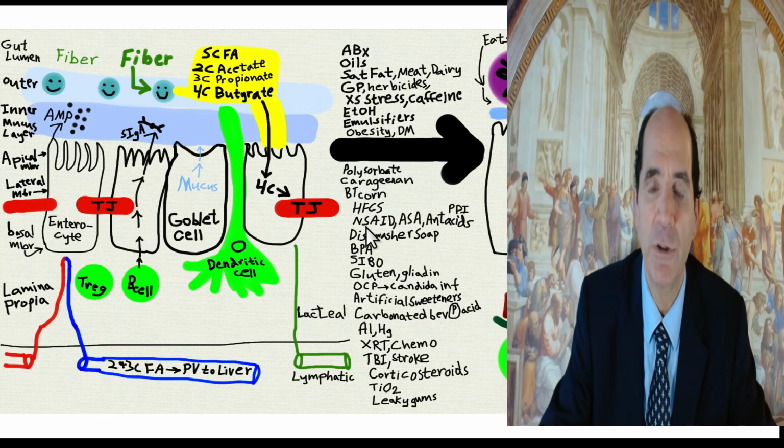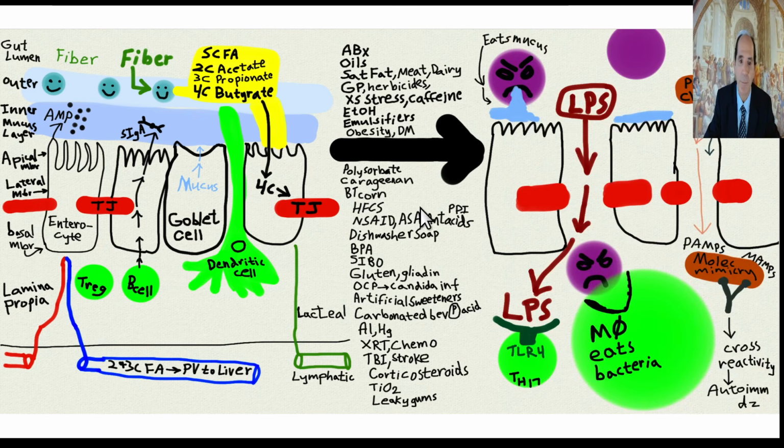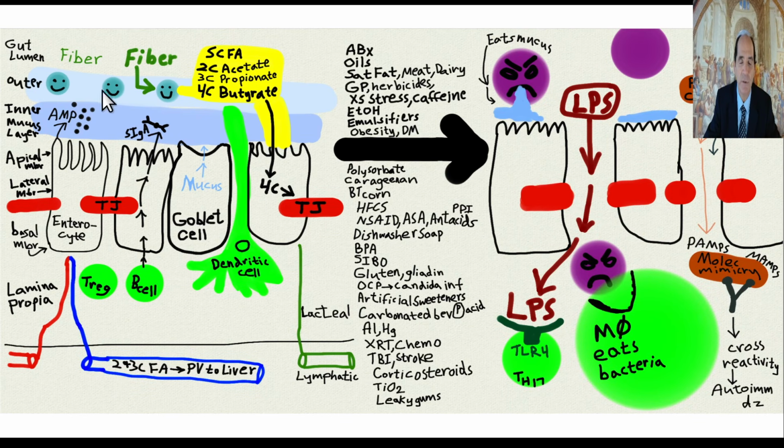So, here's leaky gut. I should have shown you this right away. Sorry I didn't go right to the pictures. So here's a picture of leaky gut. And basically the dietary fiber is taken by the good bacteria. There's only two types of gut bacteria, good bacteria and bad bacteria. Don't worry about all the names, that's not going to help you. Good bacteria, they take the fiber, they convert it to short-chain fatty acids, in particular butyrate. Butyrate's a 4-carbon fatty acid, carboxylic acid, like butanoic acid. Taken up by the gut lining cells called enterocytes. They convert it into tight junctions. The tight junctions are a block. These little red tight junctions.